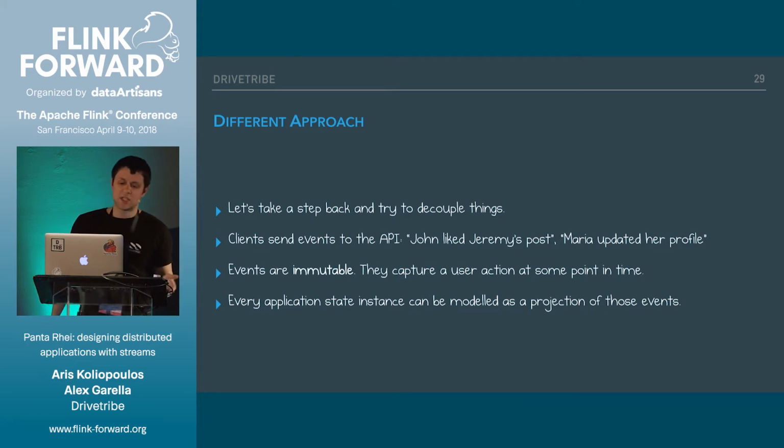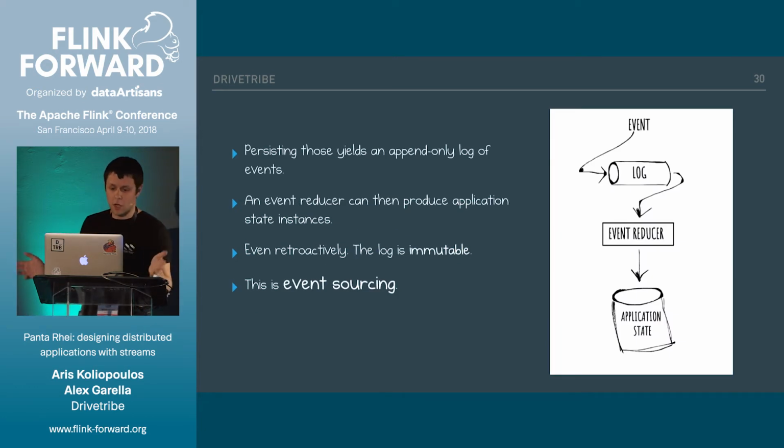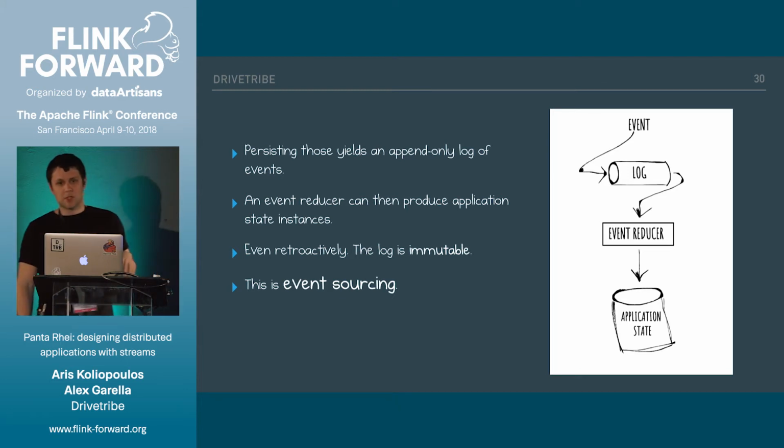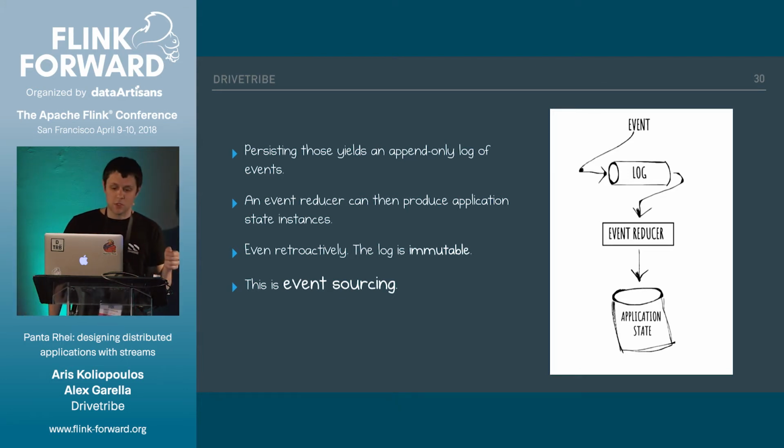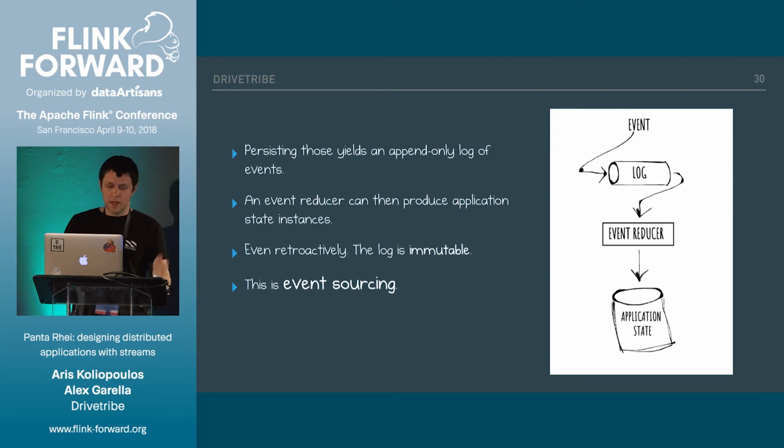So every application state instance can be modeled as a projection of those events. The first thing we can do is just persist all of those events in a log and have an append-only immutable log of events. Then we can implement a piece of code, let's call it the event reducer, that can create those application state instances on the fly. And because the log is immutable, that can happen even retroactively. And this is essentially event sourcing.